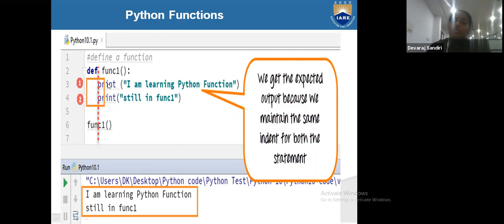See here, we are getting the output because we are maintaining the correct indentation, and both statements are in correct indentation. And if we are defining def function, inside the main function we are writing two print statements.